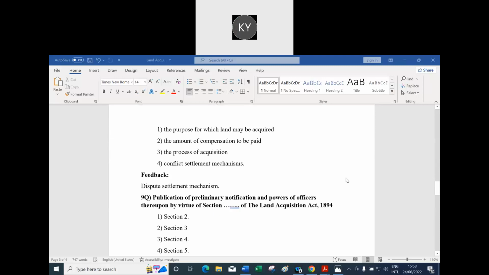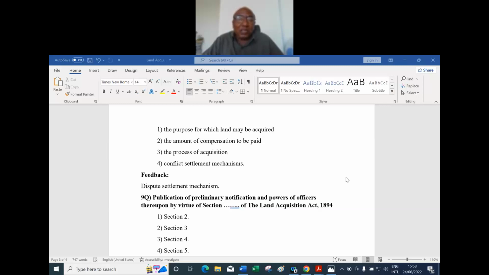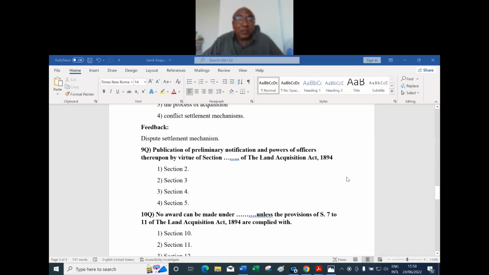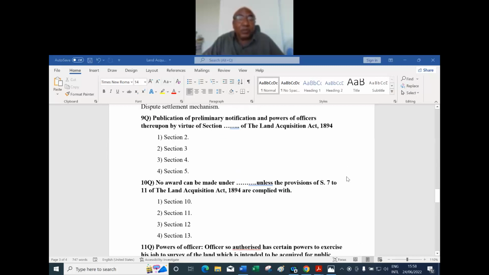The publication of the preliminary notification and powers of the officer thereupon, by virtue of the section, the Land Acquisition Act of 1894. Section 2, option 2, section 3, 3, section 4, 4, section 5. As per the old act I am saying, it is section 4 of the Land Acquisition Act. What will the new act say? Again you check it, the powers of the officer under which he can do a thing under the new 2013 act. But the old section is section 4.